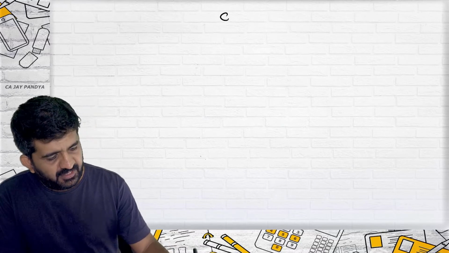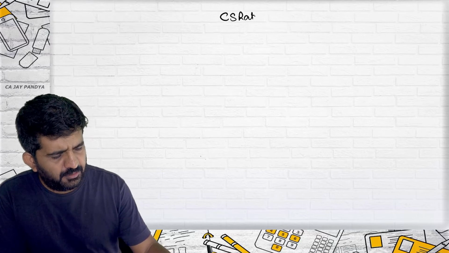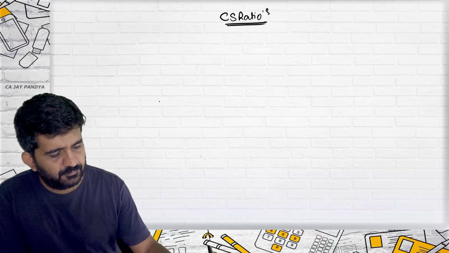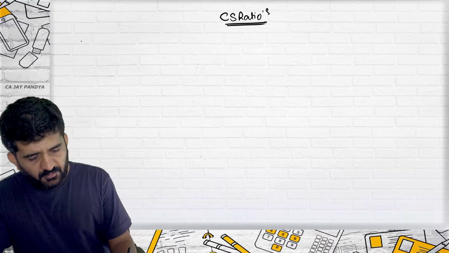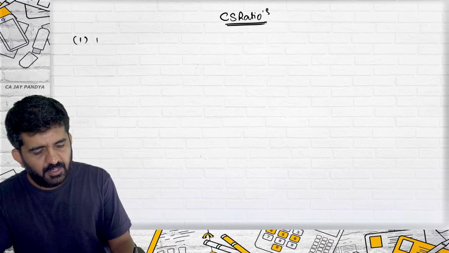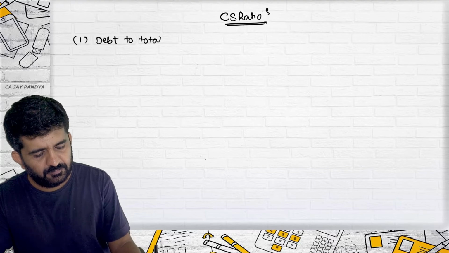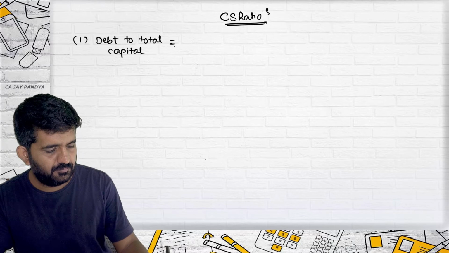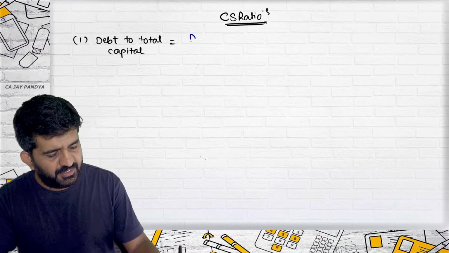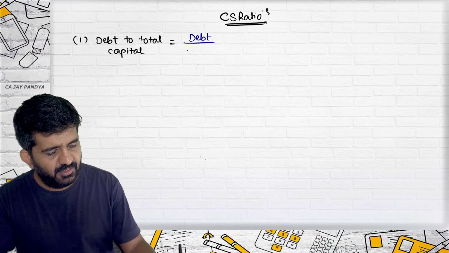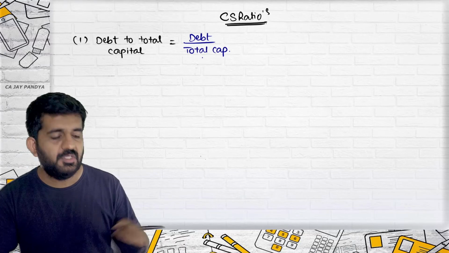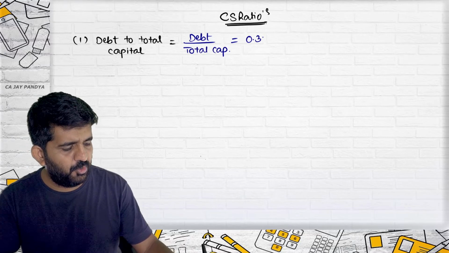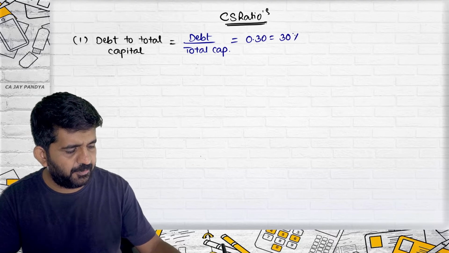Capital structure ratios. First, debt to total capital. What will be the answer? Debt divided by total capital. Suppose this answer is 0.30 or 30%.